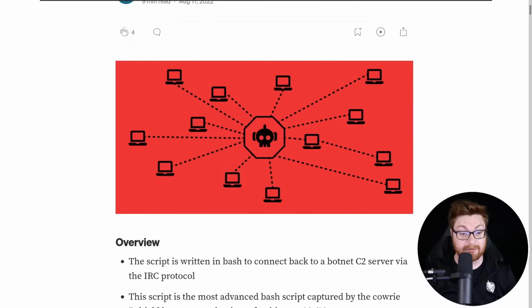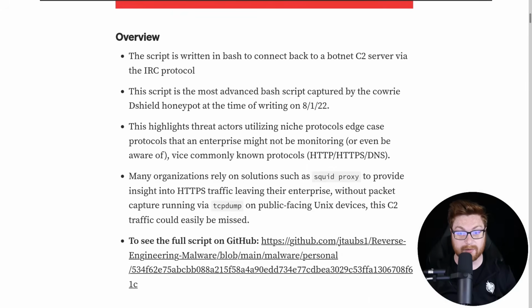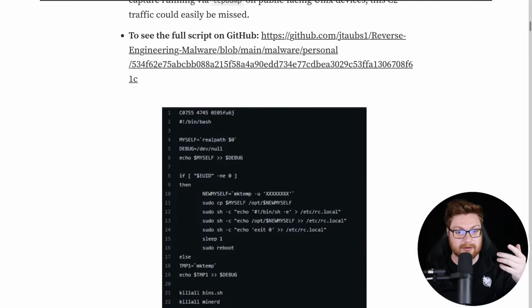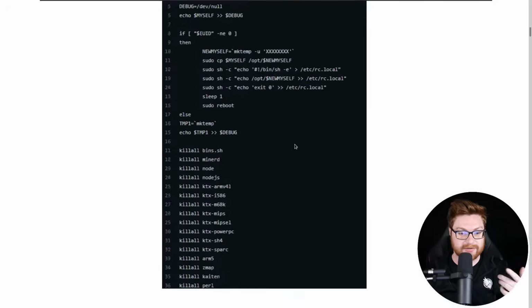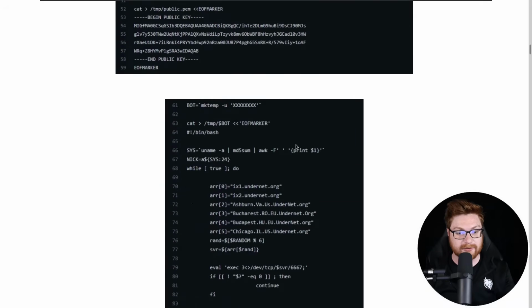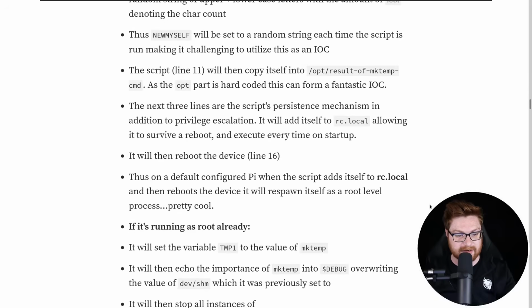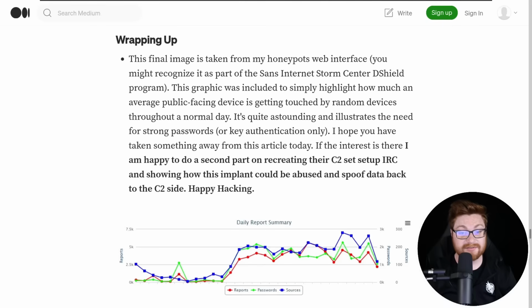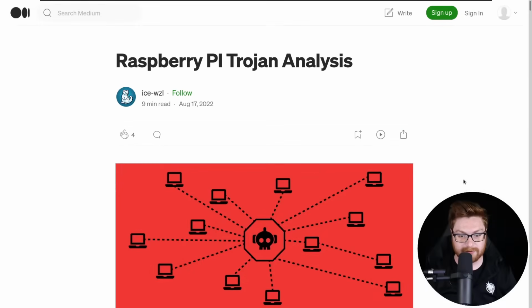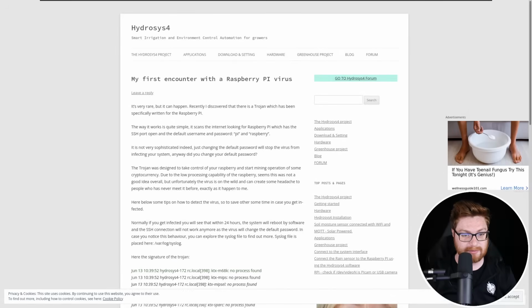But sorry, bright lights, I know dark theme has gone away. But take a look at this. This is a Medium article that's chatting about IRC uses the connection here, and it's literally the exact same code. They're using this as screenshots. Did they do any further analysis? Yeah, okay, cool. Basically everything that I've just said aloud. And they set this up as a honeypot, so that's kind of slick. We could probably do the very same. And this was in August of 2022, so maybe about a year ago.